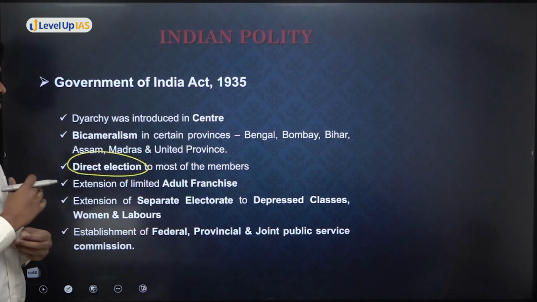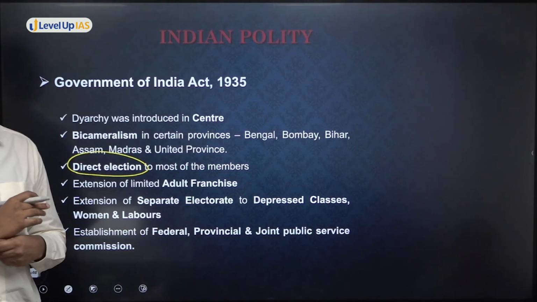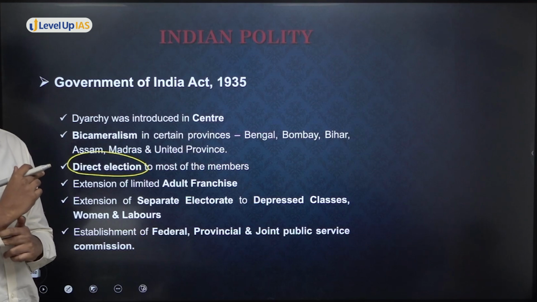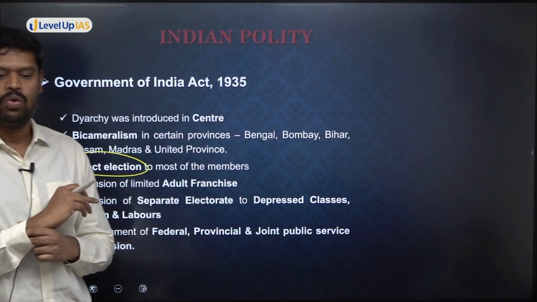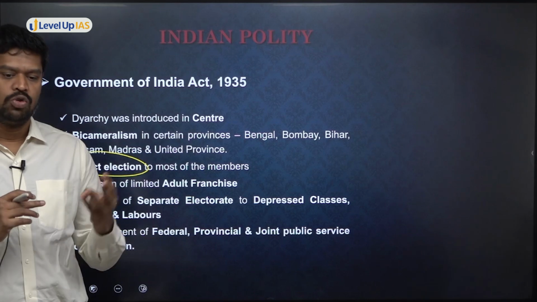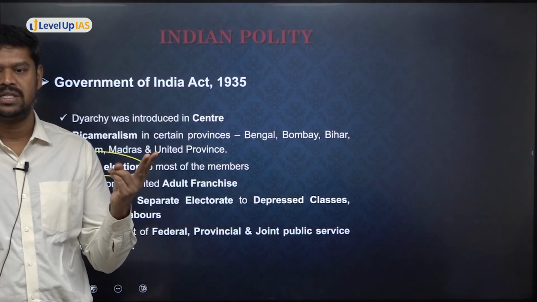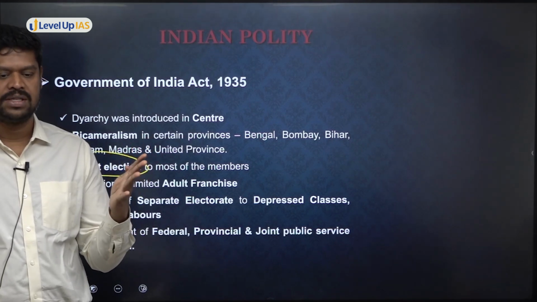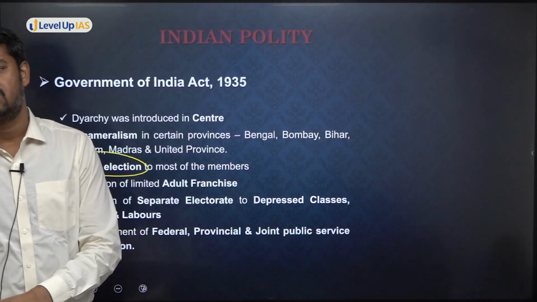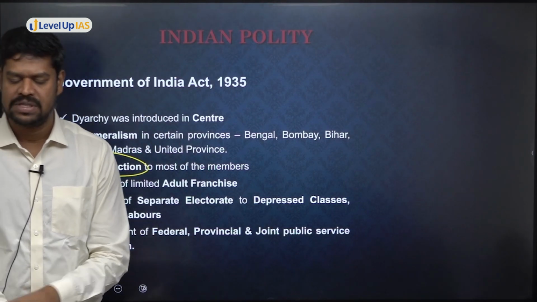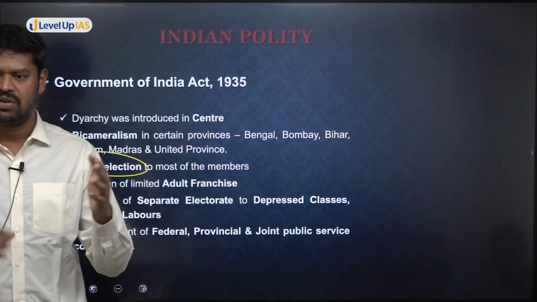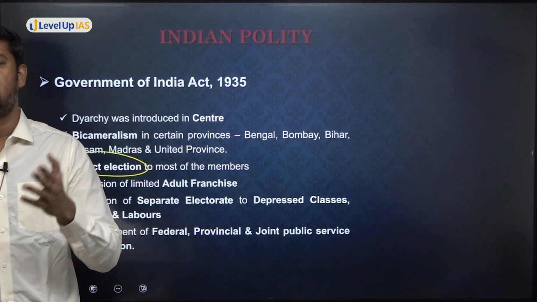And then the extension of separate electorate. In 1909, for whom was the separate electorate introduced? Only to the Muslims. In 1919, that was further extended to whom? To the Sikhs, Indian Christians, Anglo-Indians, Europeans, which was further extended to the depressed classes also by the Government of India Act 1935. Depressed classes means the scheduled castes and scheduled tribes. Not only on the basis of religion, now they are trying to extend it on the basis of caste also.